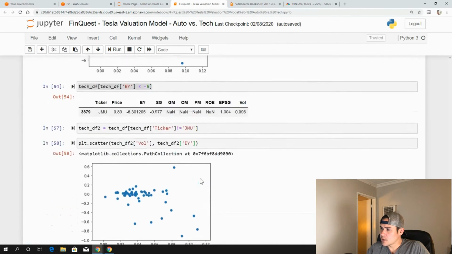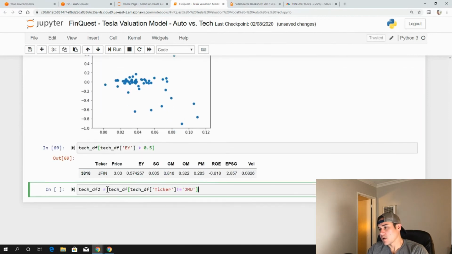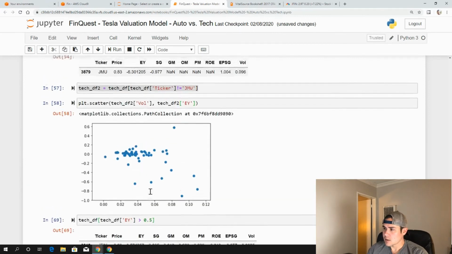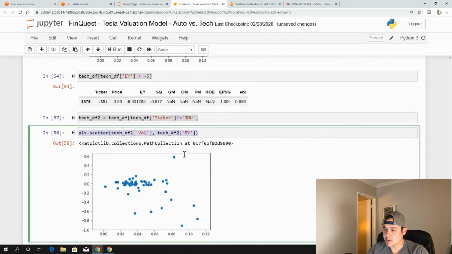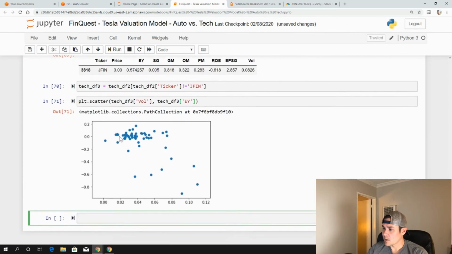So again, we're going to do the same thing here. I'm going to call this DF2, and we're going to remove JFIN now. And remember, I want to work off data frame 2, and we'll just call this DF3 just so we can see the process that we're doing here. It's DF2. So remember, we have to add DF2 for both of these. So we're going to remove JFIN. So now we have tech. So you can see what we're doing here. We're really massaging this data, which can be a good thing and a bad thing. So please keep that in mind. So we have a better model here.